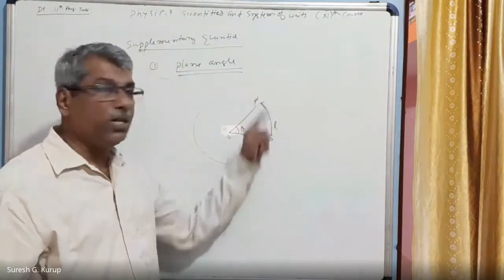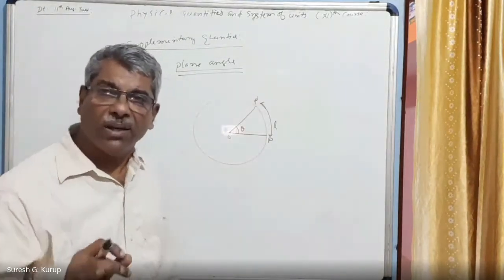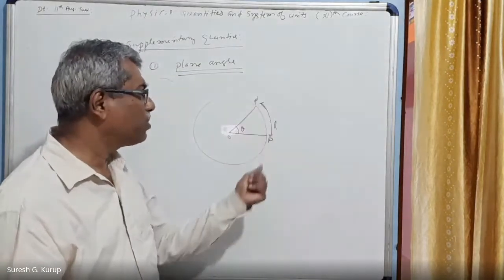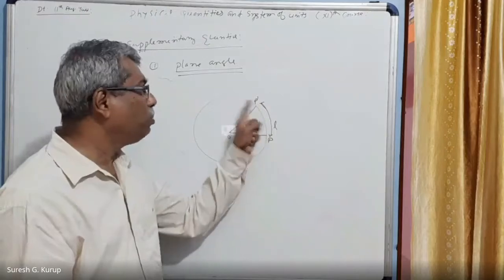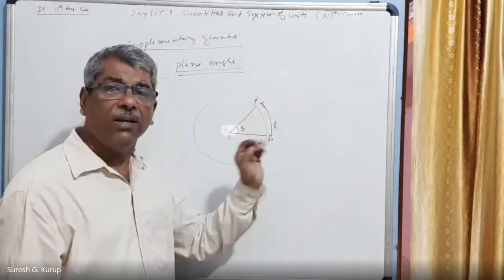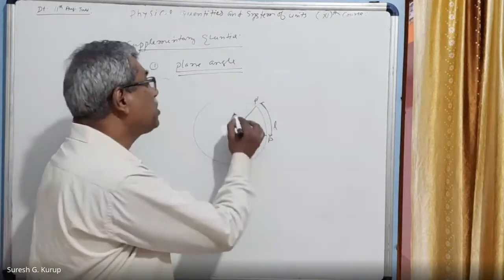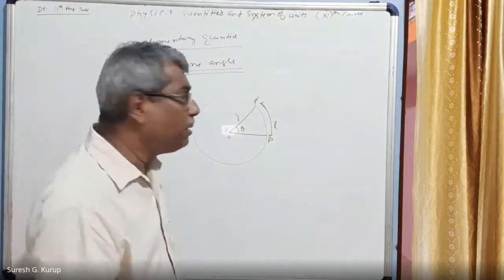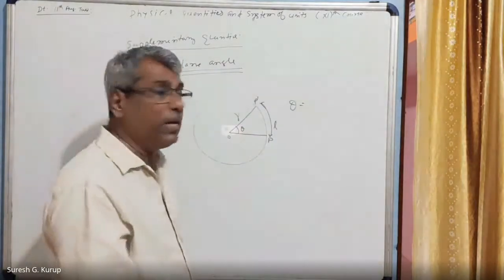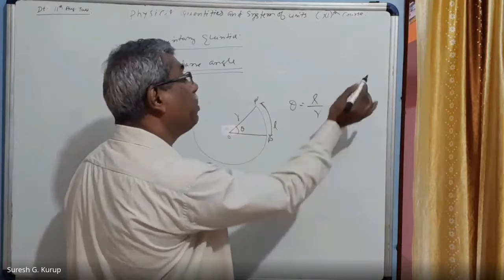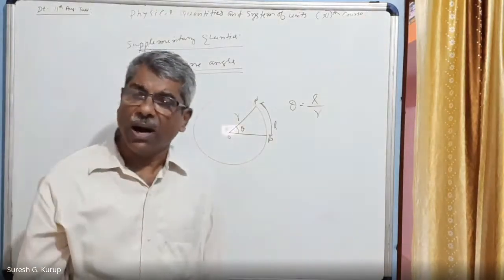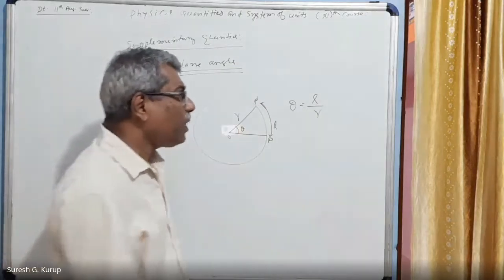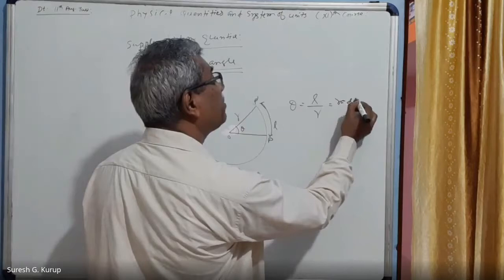P to P dash is the distance moved by the object, by the cattle, cow, or any other thing, right? It travels a distance L from P to P dash. L is the arc, and the radius of the circle is R. Then we can say that the plane angle theta is equal to L by R. Angle is equal to arc by radius. This is what is called a plane angle. Right? This is measured in terms of radians.